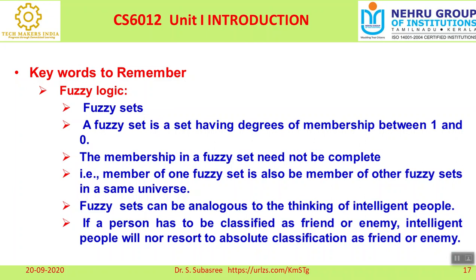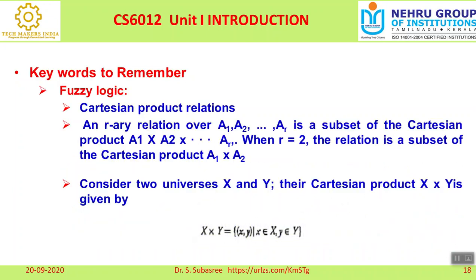That type of thing is associated with fuzzy sets. We can say 60% he is an enemy, 40% he may be a friend. That type of classification will be done by intelligent people. Other people simply declare he is a friend or he is an enemy. But intelligent people will say okay, 60% he is okay, only 40% he is not good, like that. That type of classification is possible in the case of a fuzzy set. It is not possible in the case of a crisp set. That is the advantage of having a fuzzy set.